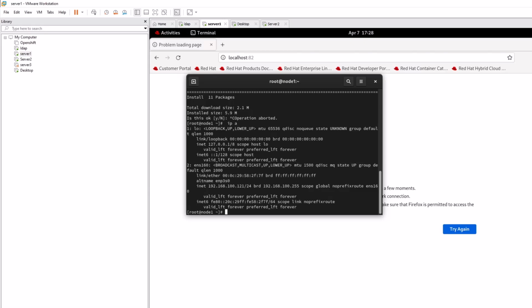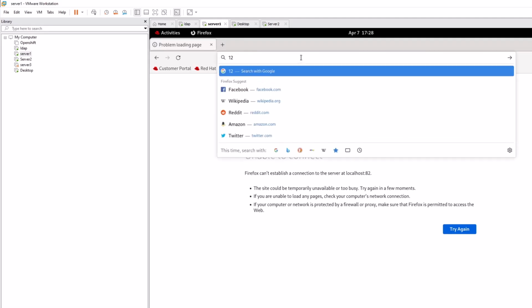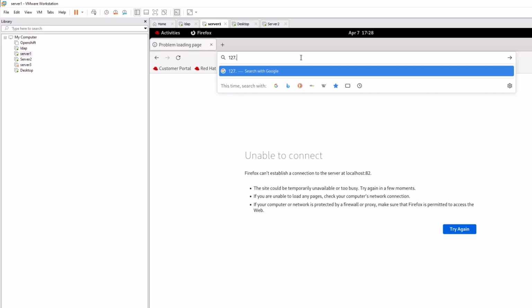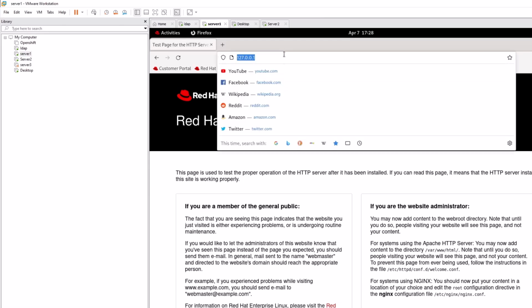So once it's installed, you go to your server one and then type this IP. It will open, you can see Apache is here. You can type the local IP, you can type the server 1 IP or node 1 IP. You can see it's here, right?